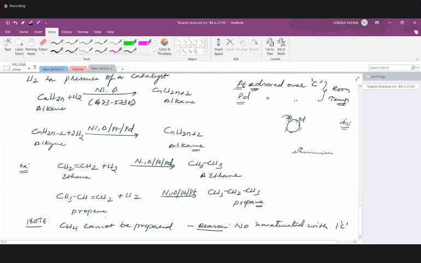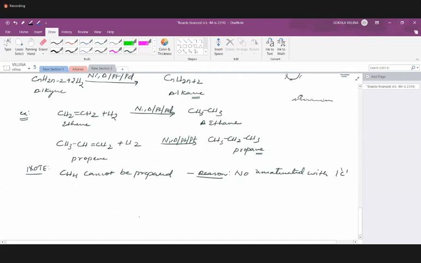Now let's go for the next one. By reduction of alkyl halides, very important part.